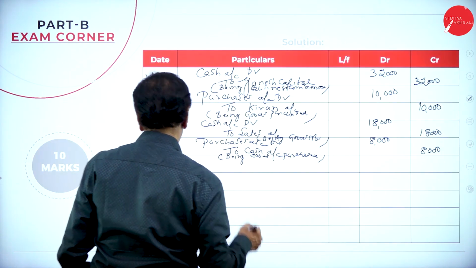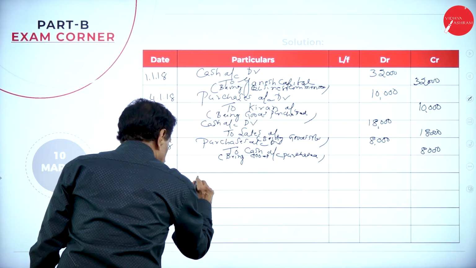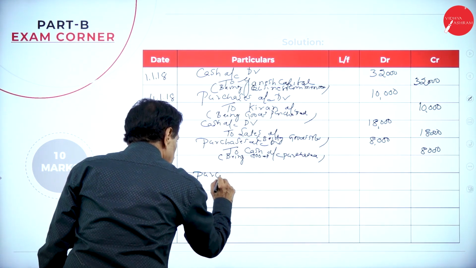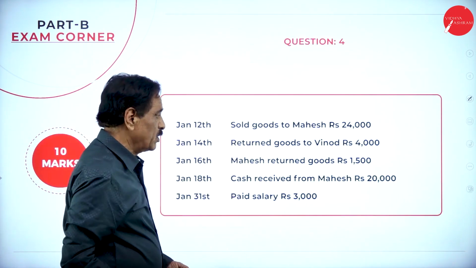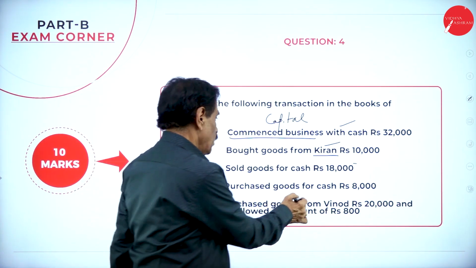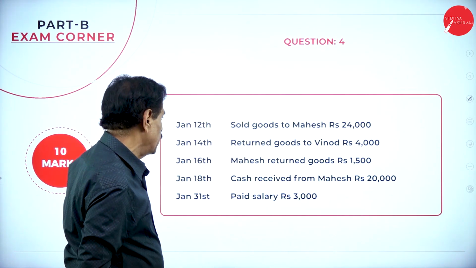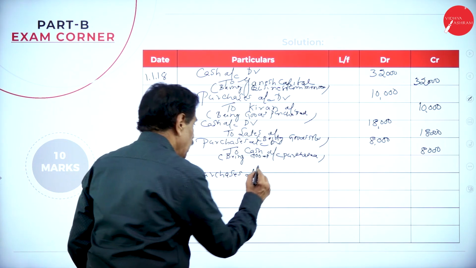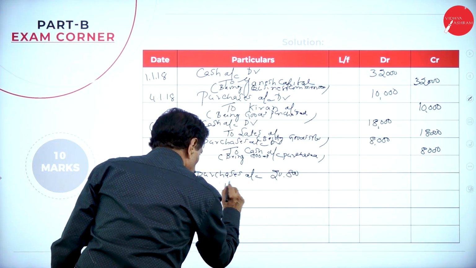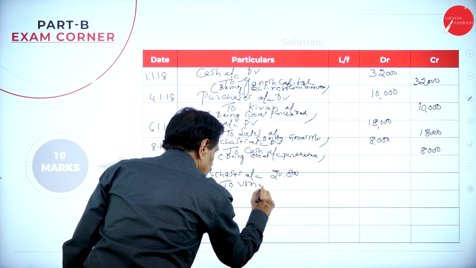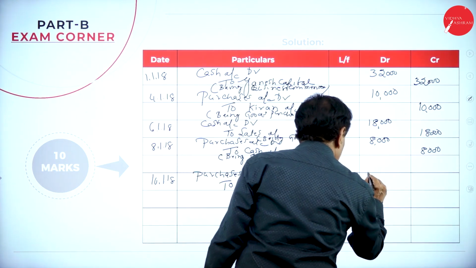On 10th, purchases account debit. What's the total amount? 20,000 and he allowed a discount of rupees 800, so totally 20,800.